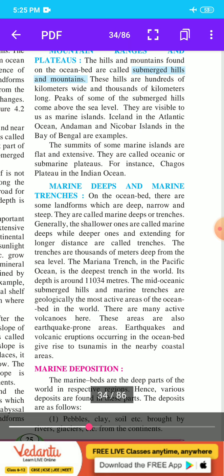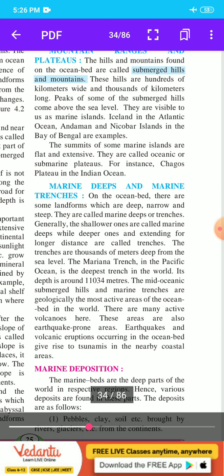The mid-oceanic submerged hills and marine trenches are geologically the most active areas of the ocean bed in the world. There are many active volcanoes here. These areas are also earthquake prone areas. Earthquakes and volcanic eruptions occurring in the ocean bed give rise to tsunamis in the nearby coastal areas.